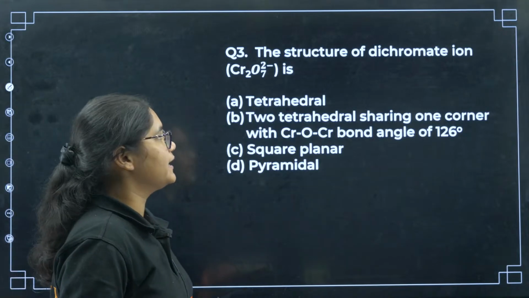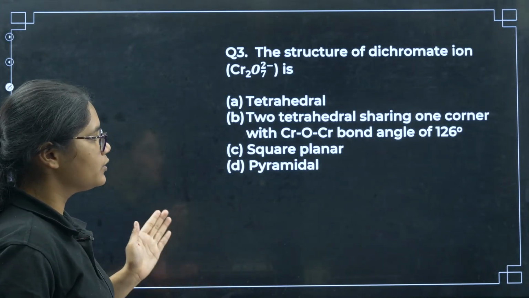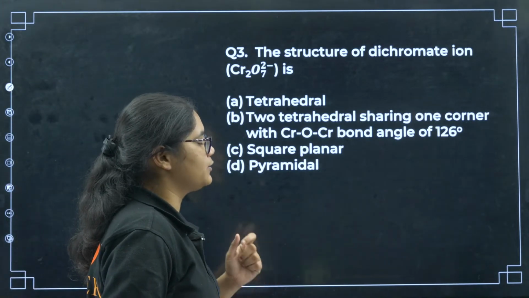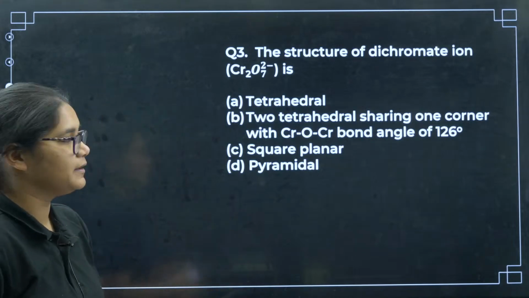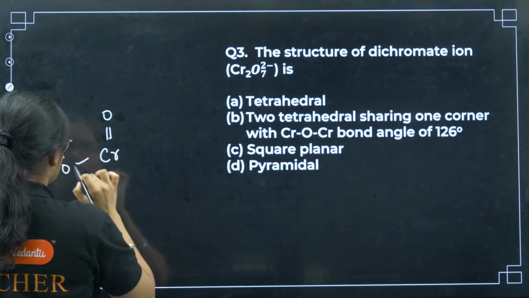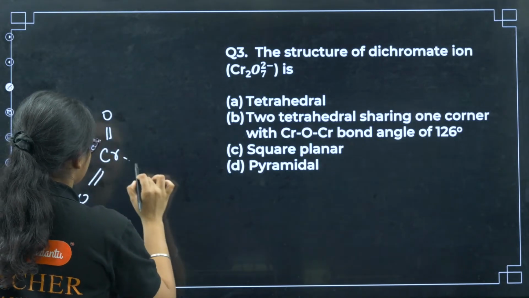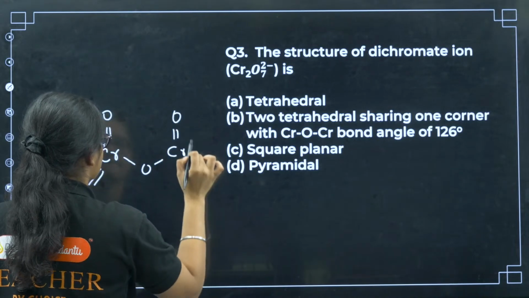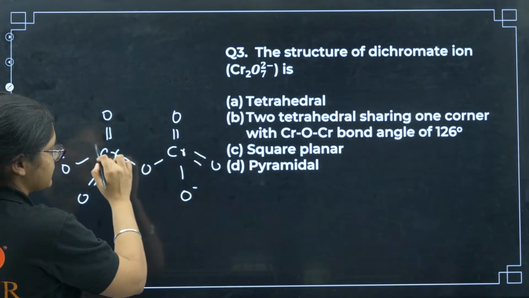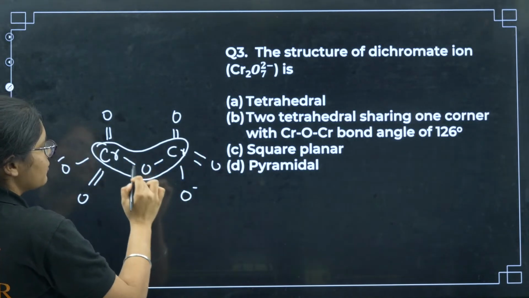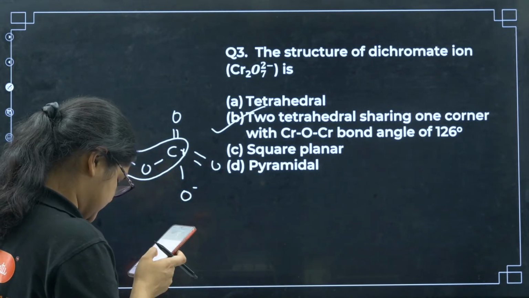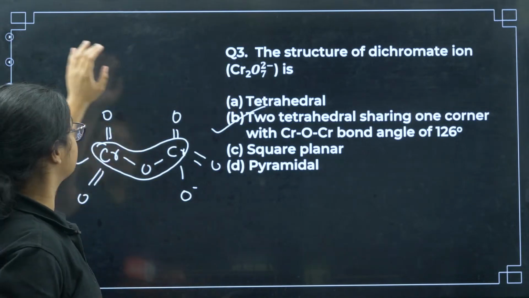Next, the structure of dichromate ion is tetrahedral, two tetrahedral sharing one corner with Cr-O-Cr bond angle of 126 degree, square planar, or pyramidal. So if I see, the structure is like this. Cr2O7 2 minus, right? So it is like this. This is a tetrahedral structure, this is a tetrahedral structure, and on one corner we have chromium, oxygen and chromium. So the correct answer is option number B here. Yes, all of you please mention the answer with the question number.